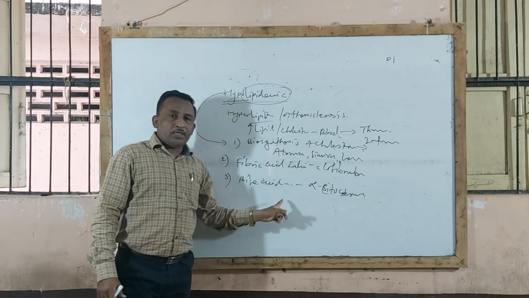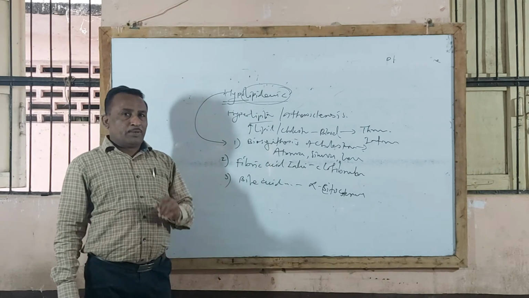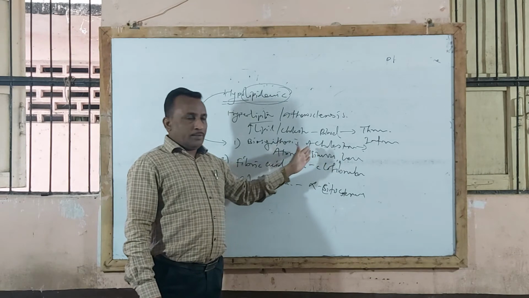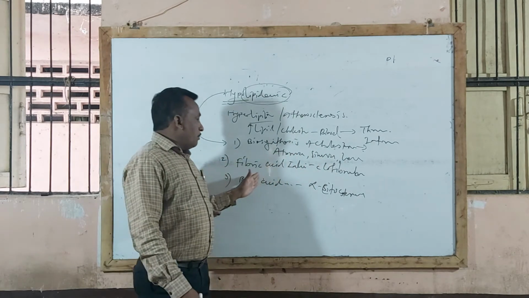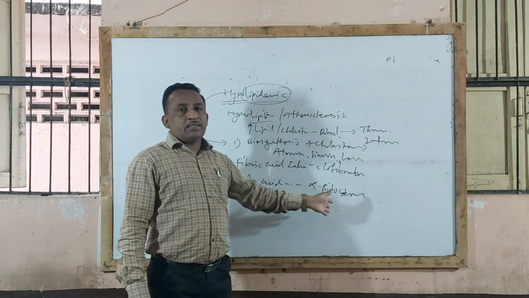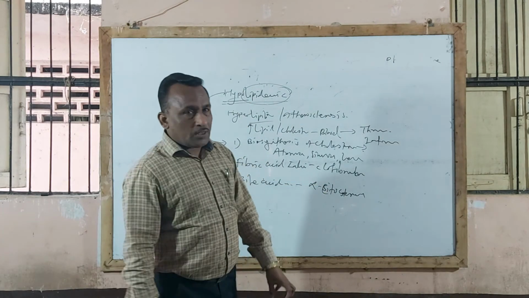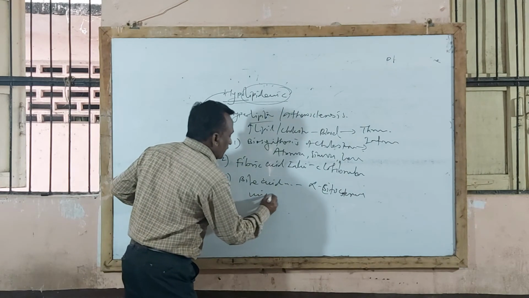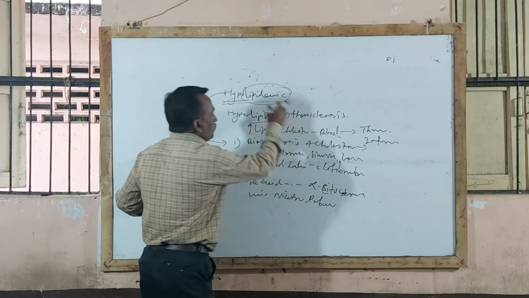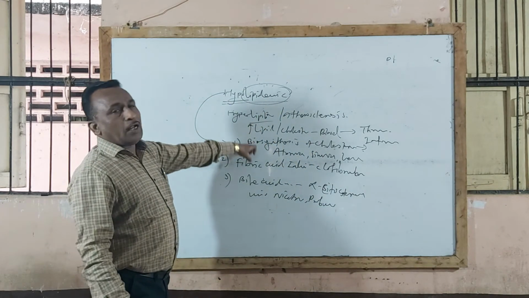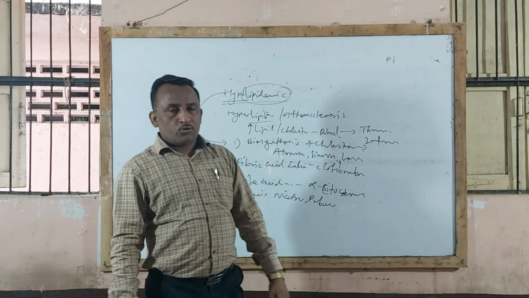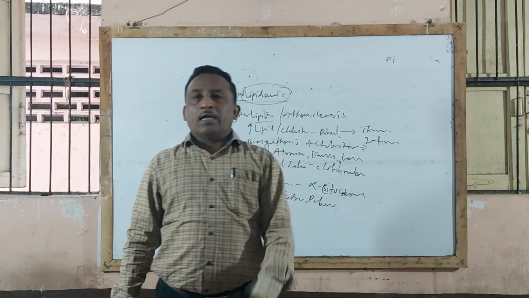So these hypolipidemic agents are classified according to mechanism of action. Some agents act by inhibiting biosynthesis of cholesterol, that is atorvastatin, simvastatin. Then fibric acid inhibitors like clofibrate. Then bile acid binding agent, that is alpha sitosterol. So these drugs, and another example, miscellaneous drugs like nicotinic acid and probucol. These drugs are used in treatment of atherosclerosis or hyperlipidemic condition, also called hypolipidemic agents. So this is the last point under cardiovascular system.